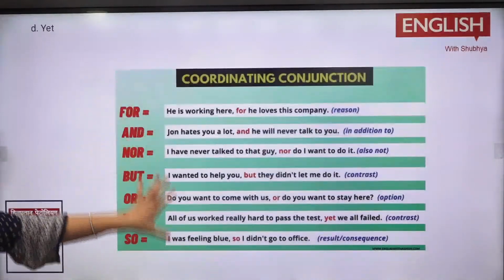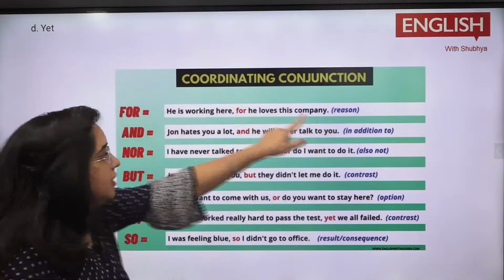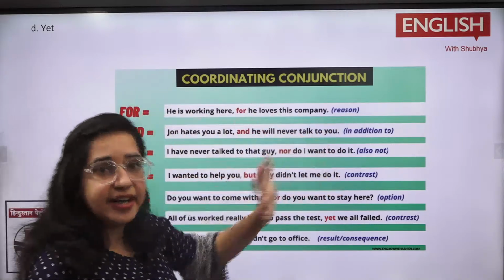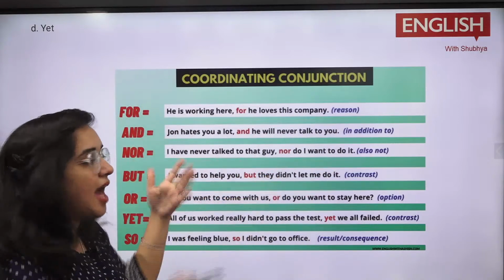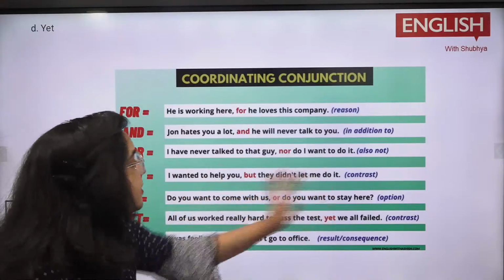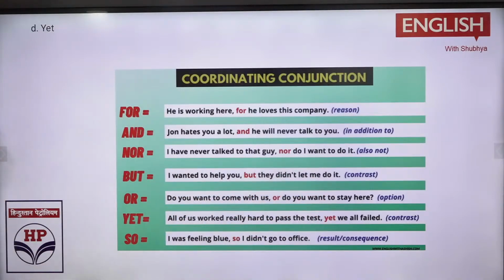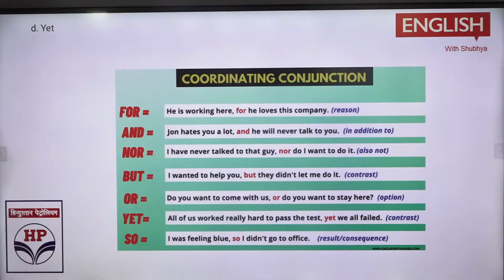Now you need to remember the coordinating conjunctions. For, he's working here, for he loves the company. For is for the reason. And is when you're adding to something, in addition to. Nor is when you are saying neither this nor that situation. Fine. But is when you're giving a contrast. Or is when you are giving an option. Yet, I told you, basically it would be used with although and though also, and it is telling us about a contrast. Right? And then you have so. So is basically what is the result of that thing. That time we use so.